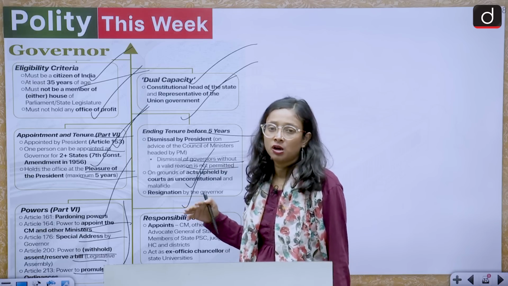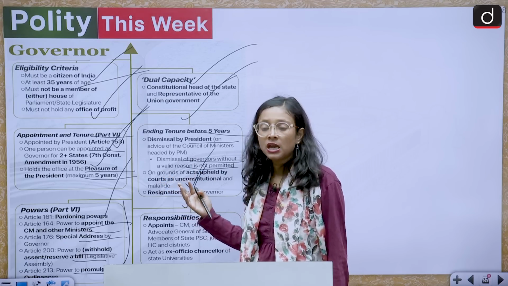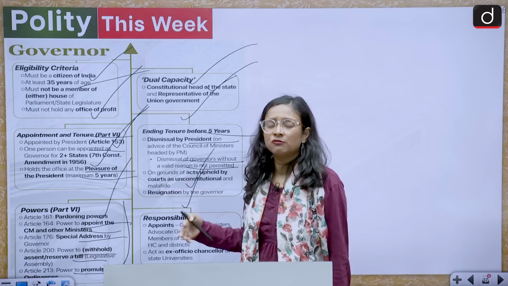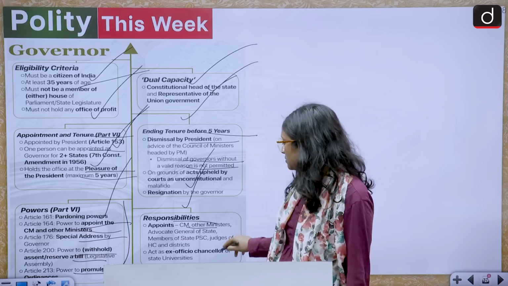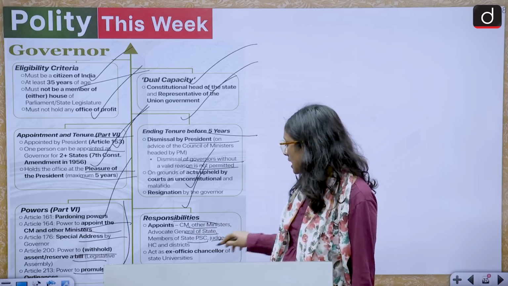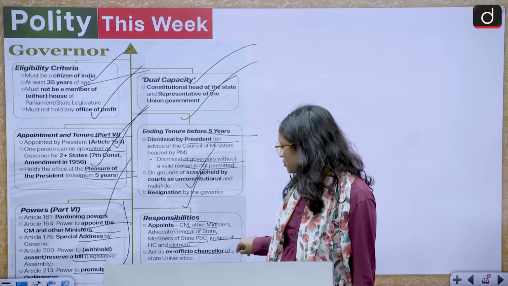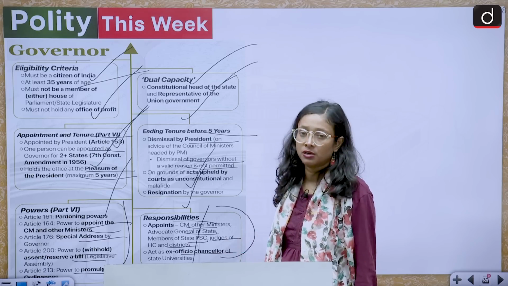So how can a governor be dismissed? He can be dismissed by the president if he has done any unconstitutional thing, and he can also voluntarily resign. Responsibilities: appoint the CM, other ministers, the advocate general of the state, members of the state PSC, judges of the high court and districts, and act as ex officio chancellor of the state universities. So these are the responsibilities of the governor.